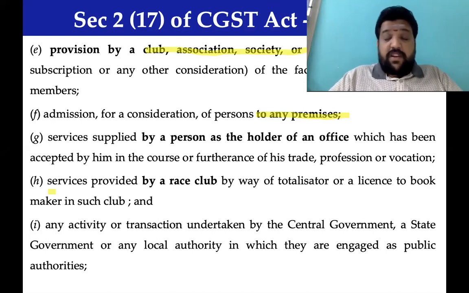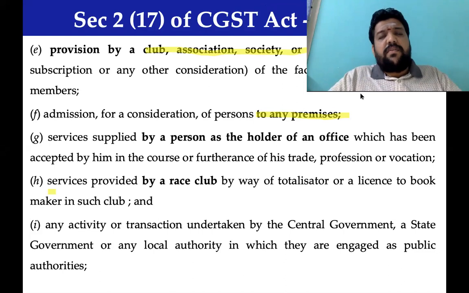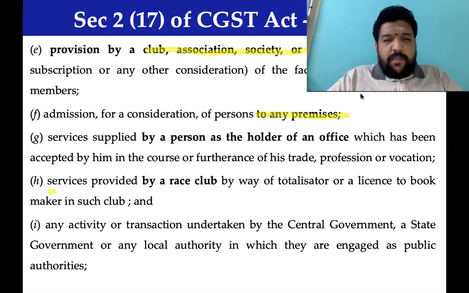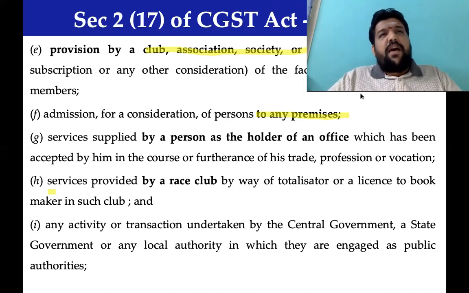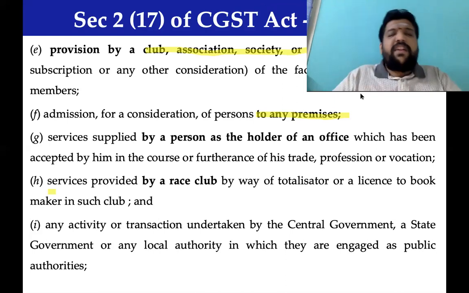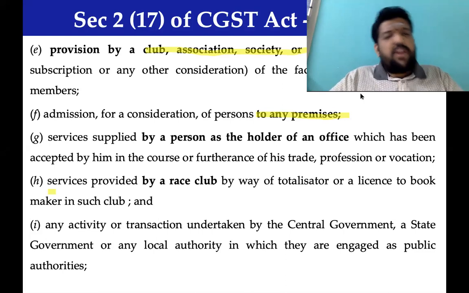Would that be a supply? And our further question would get debated, whether it would be treated as a business. Now I put the same question before you. All the money collected by the person who provides the facility as a paying guest, PG, is it business?